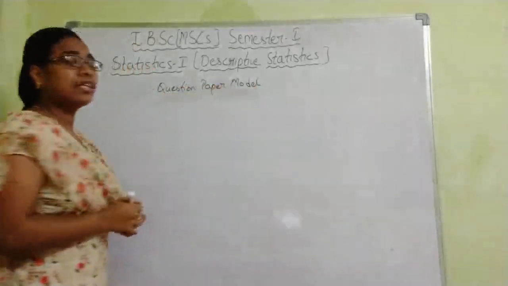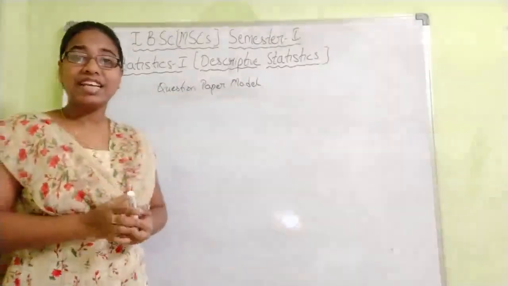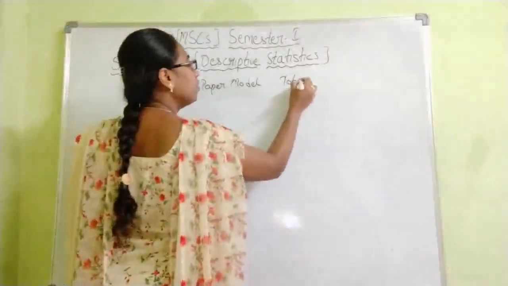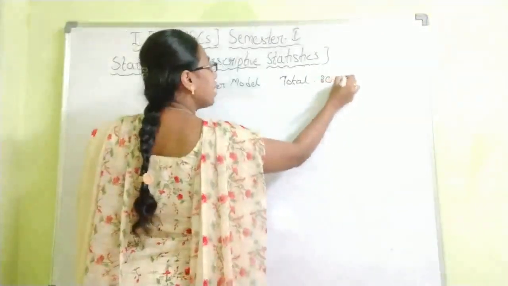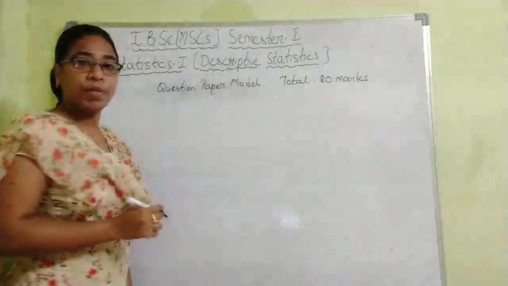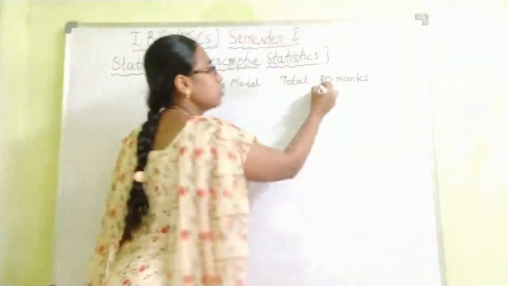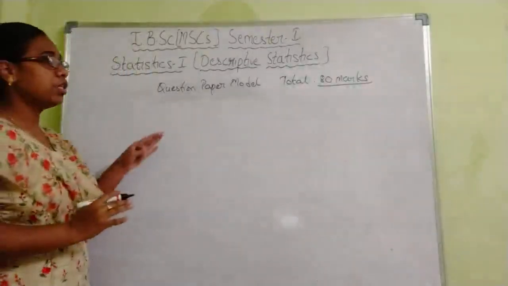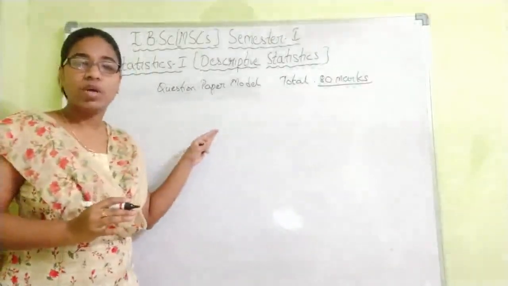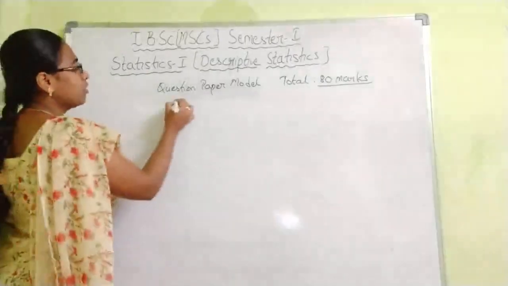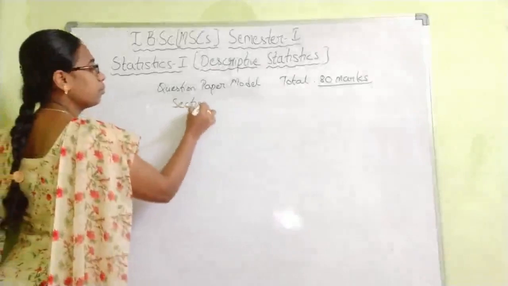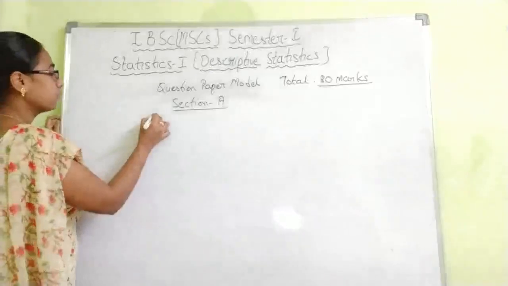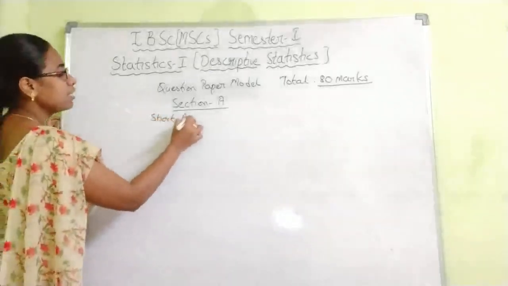So we all know that our theory exam is of 80 marks. So total how many marks we have? Total 80 marks. Before also the paper was for 80 marks and now also the paper is for 80 marks itself. In 80 marks you will be having two sections, section 1 and section 2. Coming to the first section, section A, this consists of short answer questions.